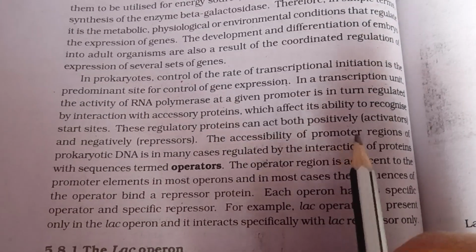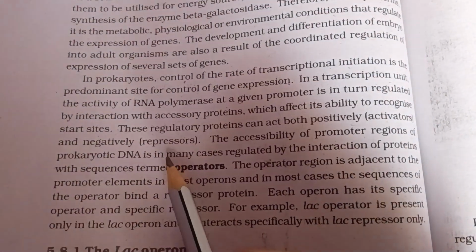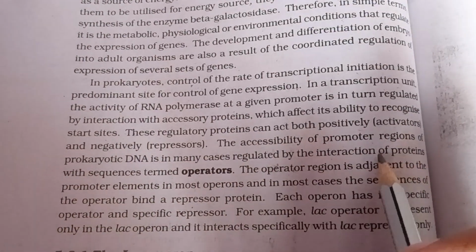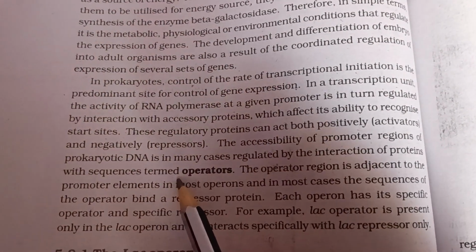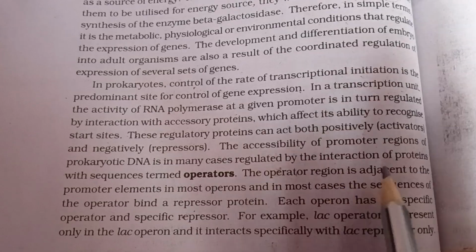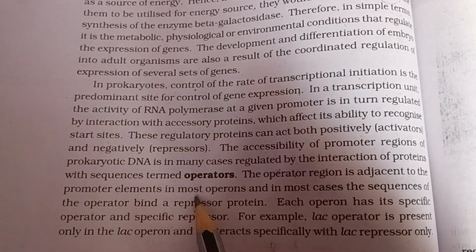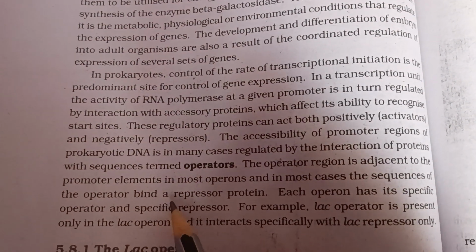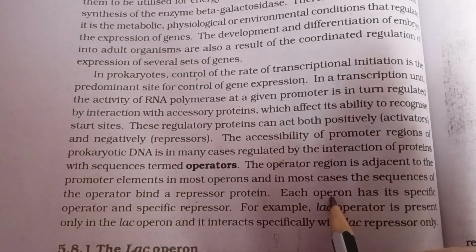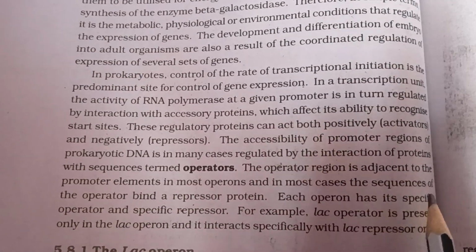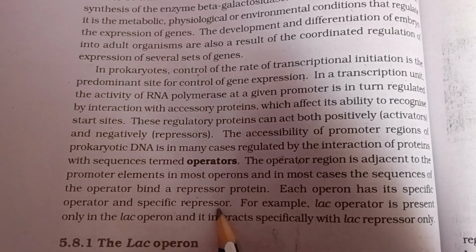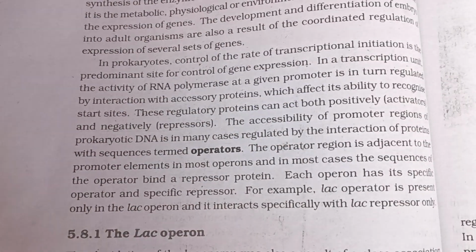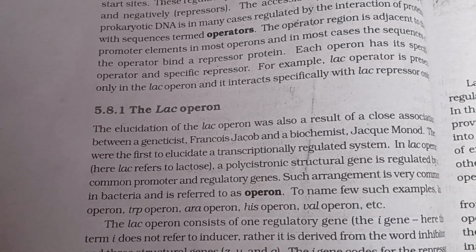So the accessibility of promoter regions of prokaryotic DNA is in many cases regulated by the interaction of proteins with sequences termed operators. The operator region is adjacent to the promoter elements in most operons, and in most cases the sequences of the operator bind a repressor protein. Each operon has its specific operator and specific repressor. For example, the lac operator is present only in the lac operon and it interacts specifically with the lac repressor only.